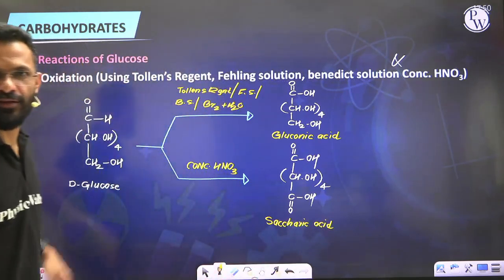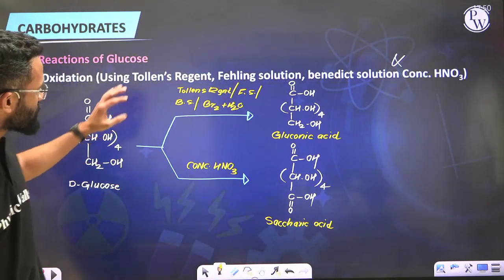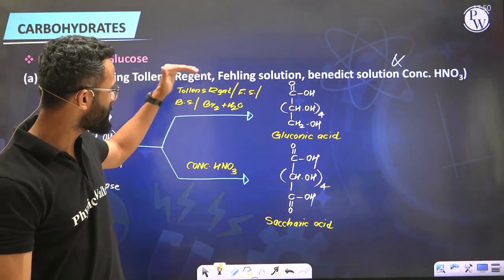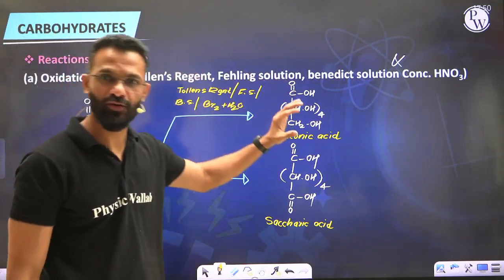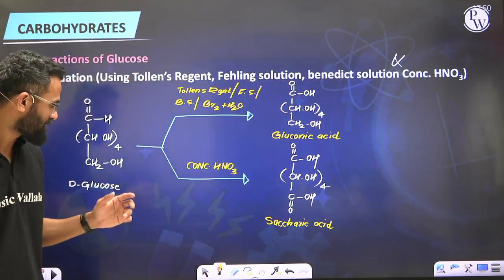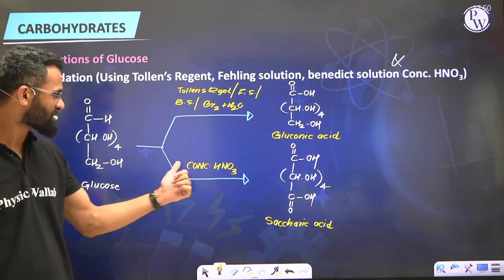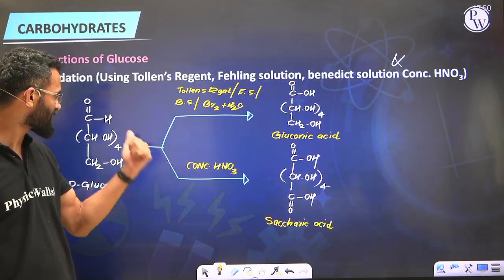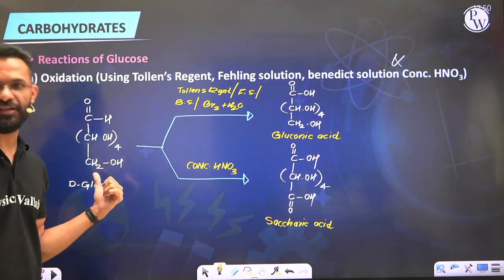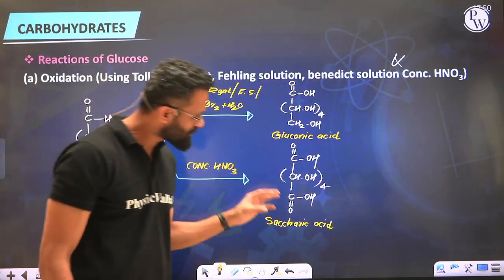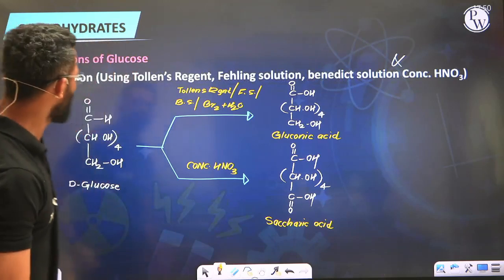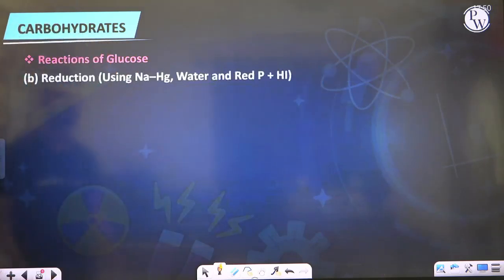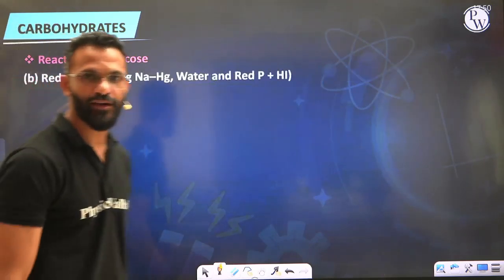So everyone, the open chain structure of glucose upon reaction with Tollens, Fehling, Benedict's or bromine water oxidizes only the aldehyde to acid, called gluconic acid. Whereas oxidation with concentrated nitric acid will oxidize the aldehydic as well as the primary alcoholic group, giving saccharic acid. Alright. After oxidation, we'll now talk about reduction of glucose.